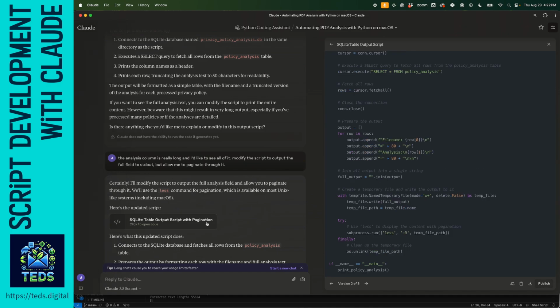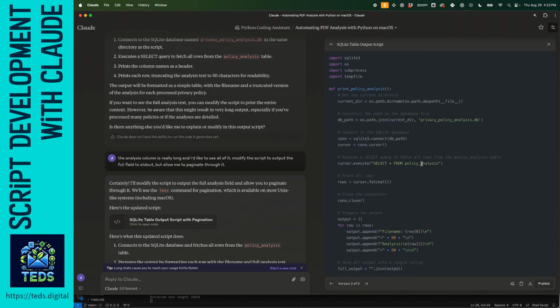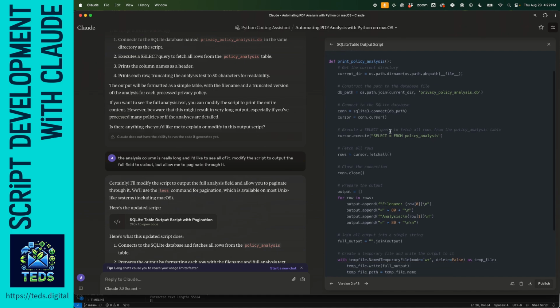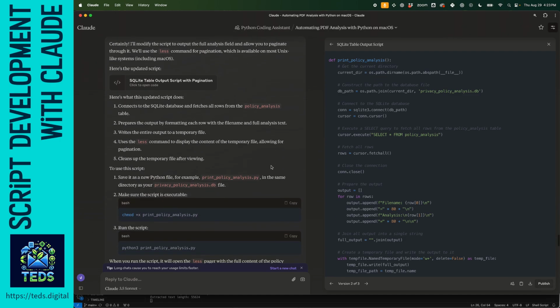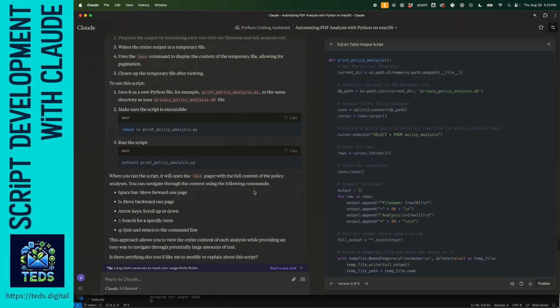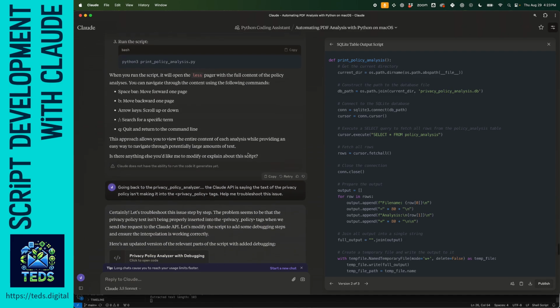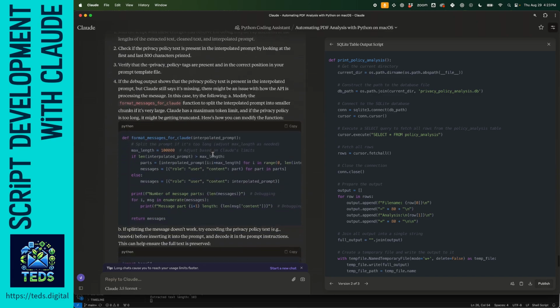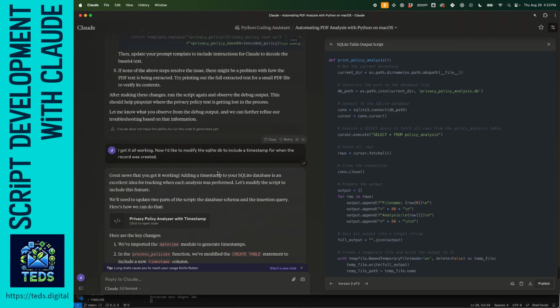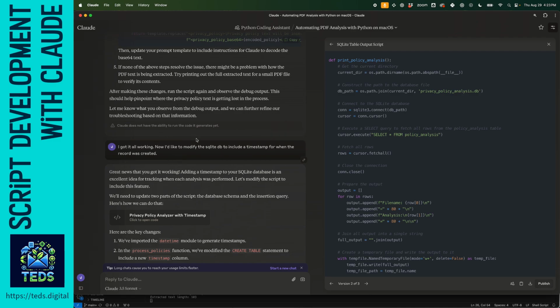And so it wrote this little SQL Python script that pipes through less, which is a command that allows you to see more or less of the text that you're looking at. And this also largely worked right out of the gate. And so then I had to troubleshoot some, and then I got it all working, right?